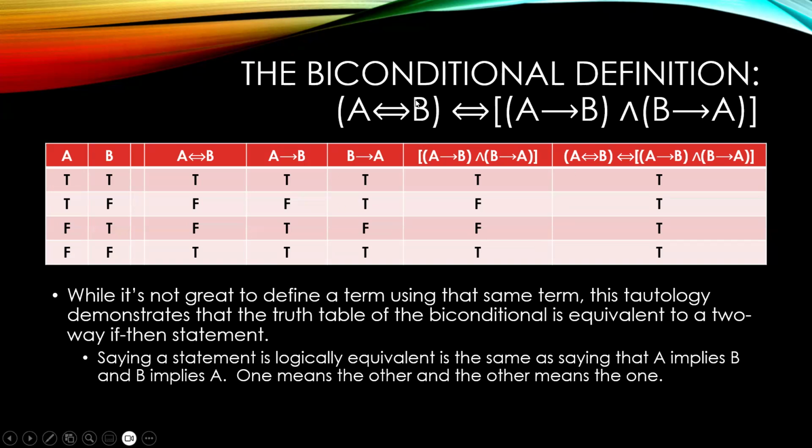We can start with the idea of the biconditional being defined by the truth table, and then this gives us a new way of describing it. If we let A and B both be true, or one's true and one's false, or one's false and one's true, or they're both false, we end up getting a tautology out of this. What this is saying is A if and only if B means the exact same thing as if A then B and if B then A. And this is why it's the biconditional. It has to be conditional one way and it has to be conditional the other way.